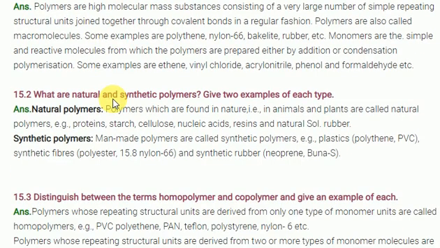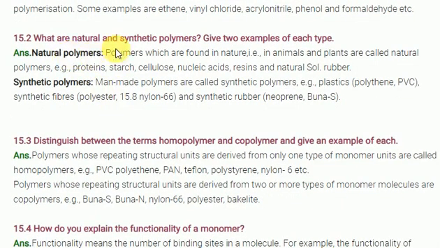Clear, no? So the next one is: what are natural and synthetic polymers? Give an example. Natural polymers are those which come from nature. Nature provides some polymers, for example starch, cellulose, proteins, nucleic acids, resins and natural rubber. Synthetic polymers are man-made. We usually prepare them from raw materials. Examples are polyvinyl chloride, Buna-S rubber, neoprene, and nylon 6,6. This is nothing but synthetic fibers only.